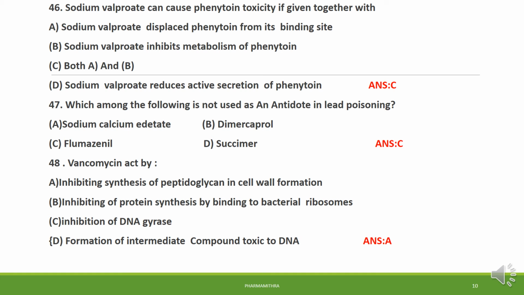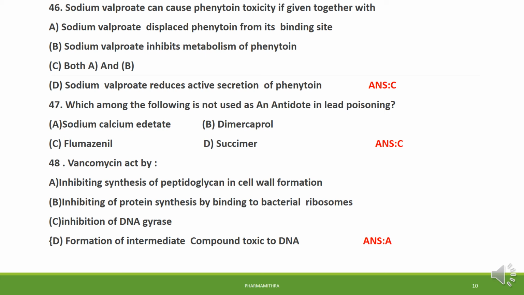Question number 46. Sodium valproate can cause phenytoin toxicity if given together with phenytoin. When sodium valproate is given in combination with phenytoin, it produces toxicity. That may be due to two reasons. The sodium valproate displaces the phenytoin from its binding site, so it increases the concentration.